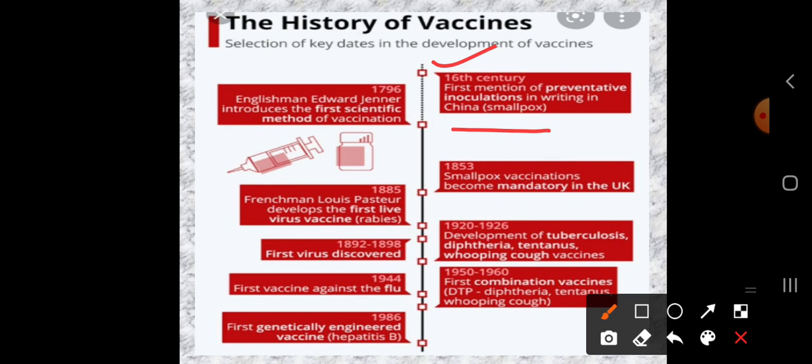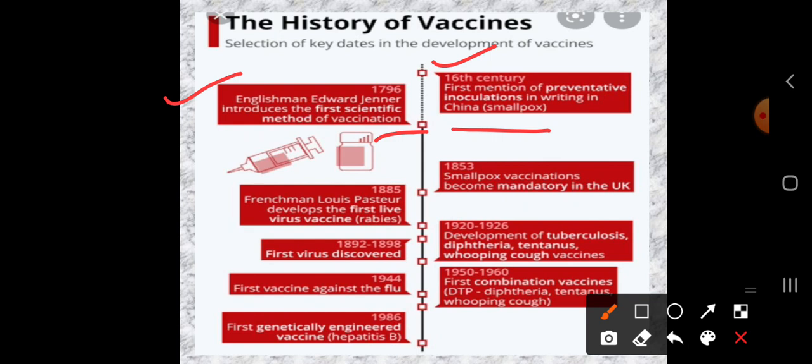Again with smallpox, the first vaccine was developed. In 1796, the Englishman Edward Jenner introduced the first method of vaccination. So a key point is who invented the vaccine: the first vaccine was invented by Edward Jenner.